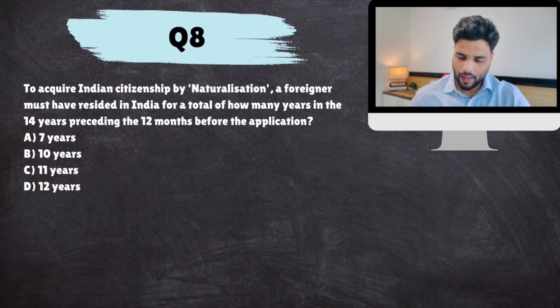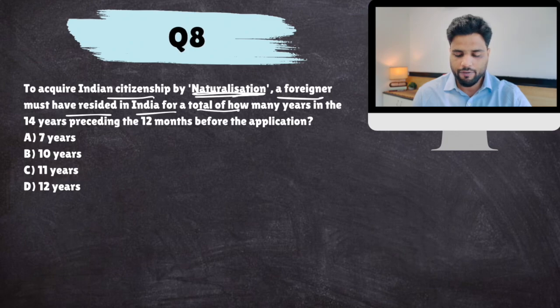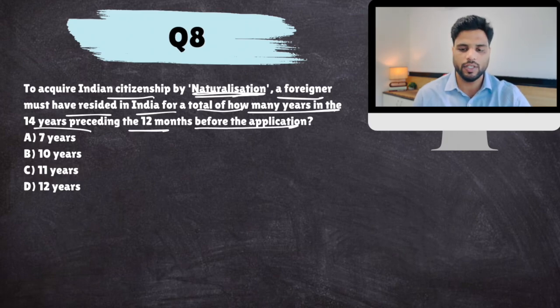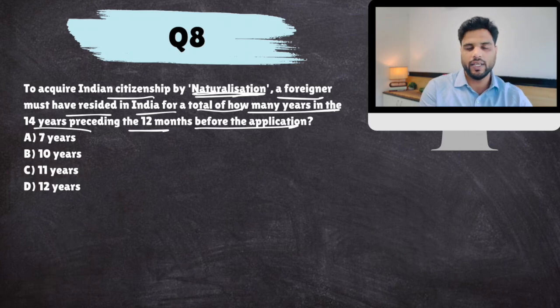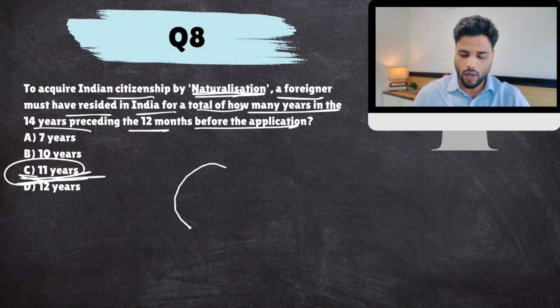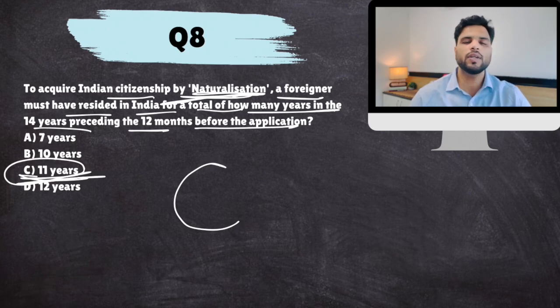Okay, C. Next. To acquire Indian citizenship by naturalization, a foreigner must have resided in India for a total of how many years? In the 14 years preceding the 12 months before the application. So first of all, 12 months before, one year before the application, you should have resided in India for 14 years. In that 14-year period, you should have been in India for at least 11 years. You can be traveling abroad, but a minimum of 11 years you should be in India to apply for citizenship by naturalization. Okay, this is to ensure that you're not just taking Indian citizenship, you really want a permanent home in India. Okay, C.